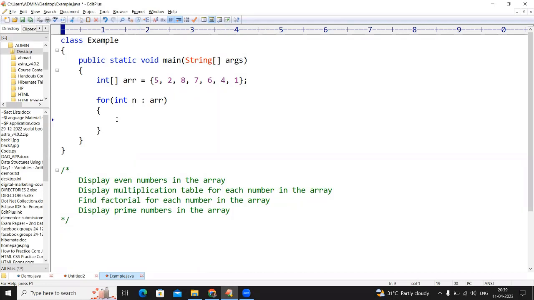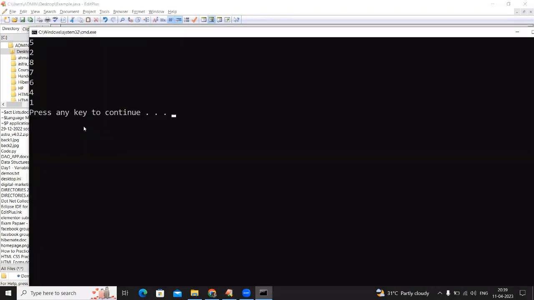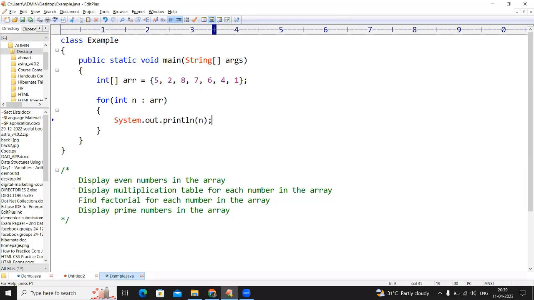I'm just printing. System.out.println n. It's easy. So when you run the code, you will get the output. Okay. Now the question is, first question. Display even numbers in the array. Display even numbers in the array.